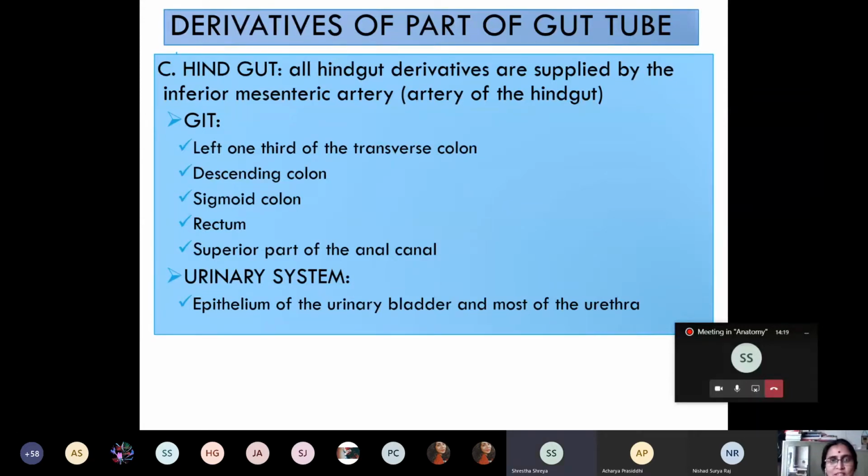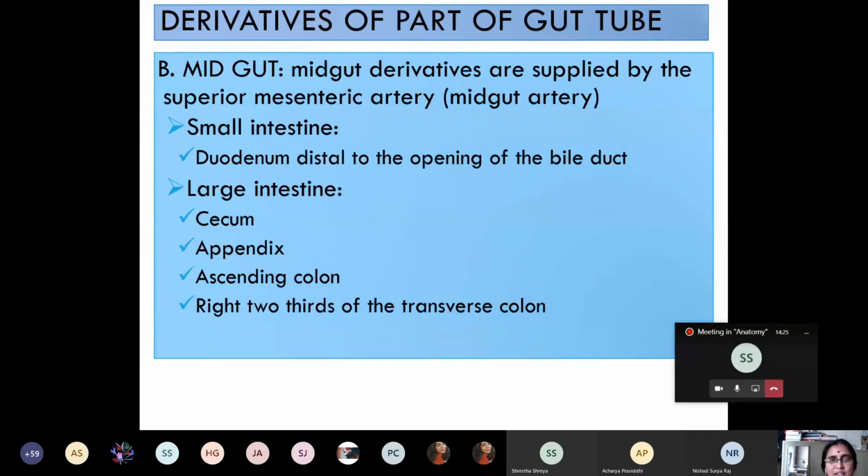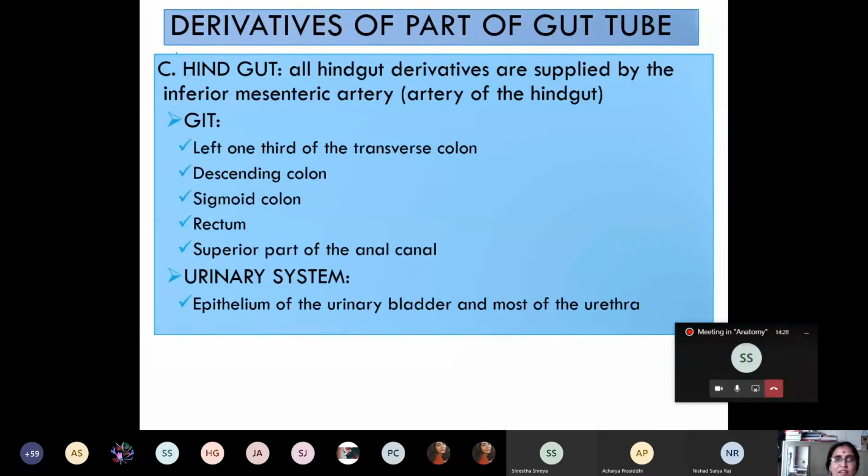Enumerate the derivatives means these three derivatives of foregut. You have to enlist the derivatives. Similarly, enlisting the derivatives of midgut and hindgut. Can you do it, all of you? Yes? Yes, ma'am.